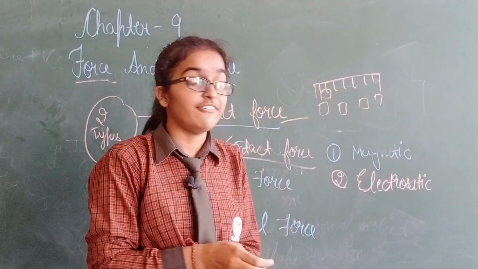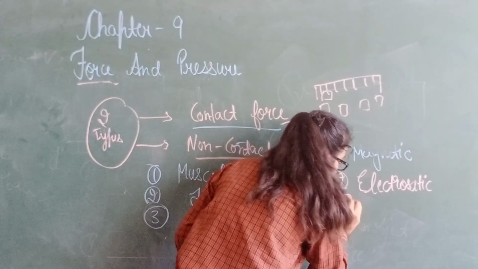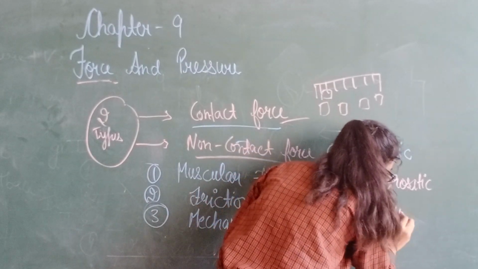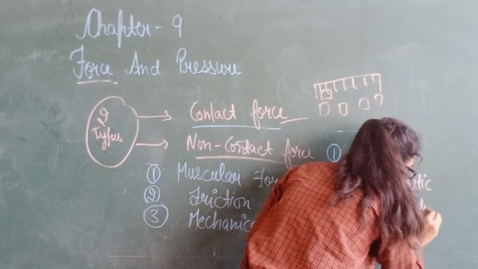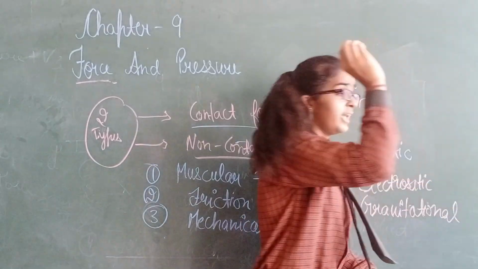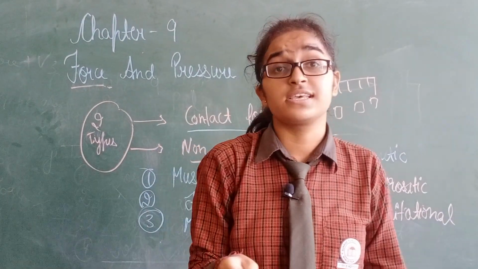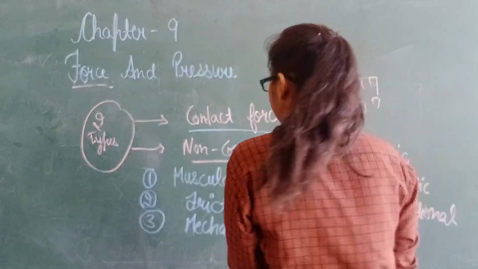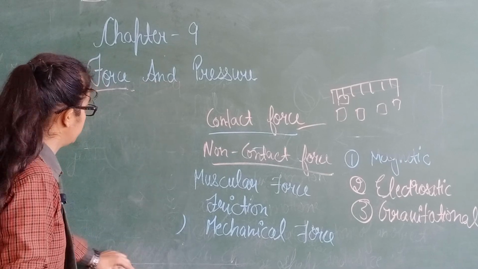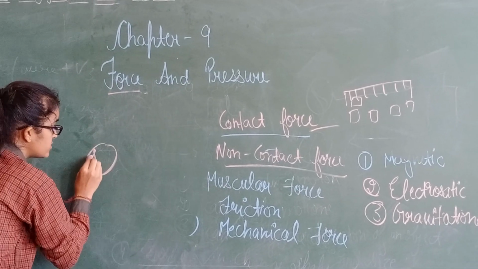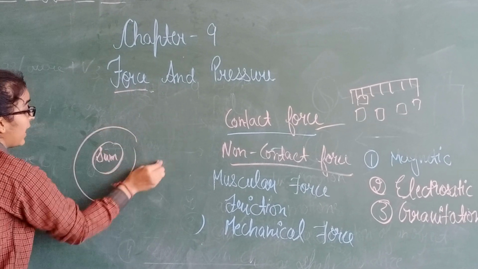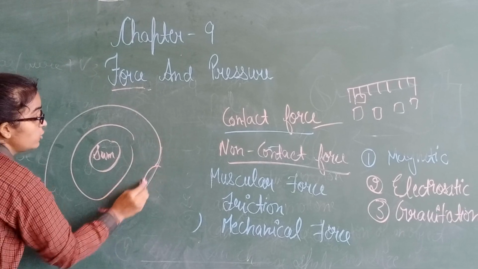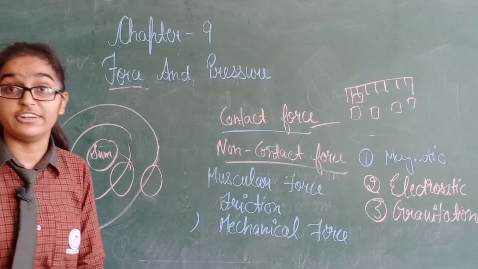Next one is gravitational force. In gravitational force, two masses or objects attract each other. For example, this is the sun, and all the planets revolve around the sun because of gravitational force.